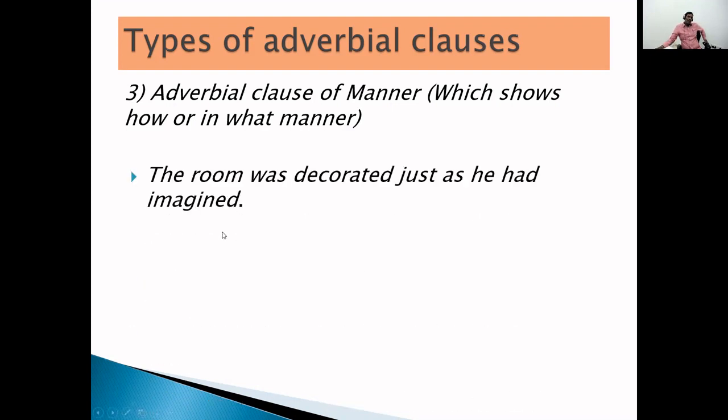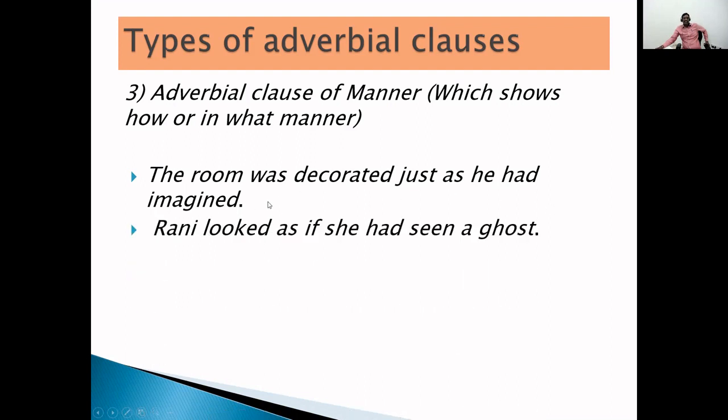Let us see one example here. The room was decorated just as he had imagined. The room was decorated. In what way was it decorated? Just as he had imagined, as he had thought. So just as he had imagined is the adverbial clause of manner. In what way was the room decorated? As he had imagined. That is the right answer.